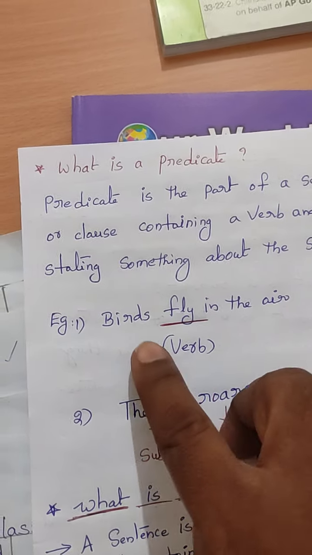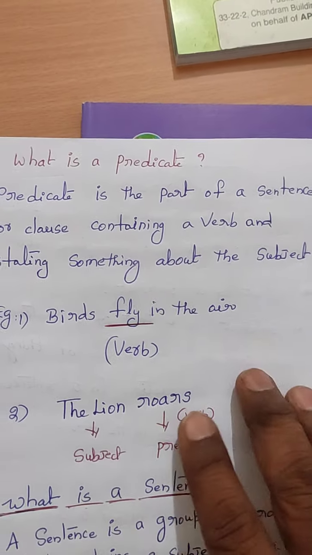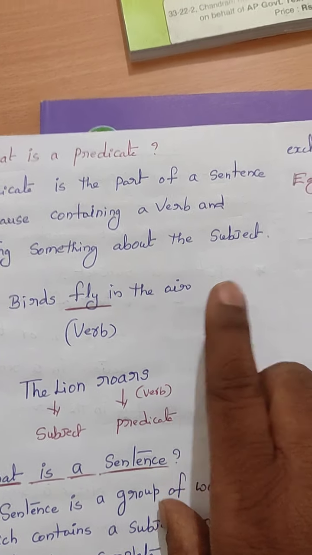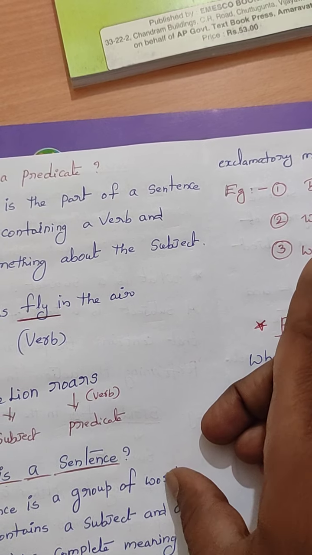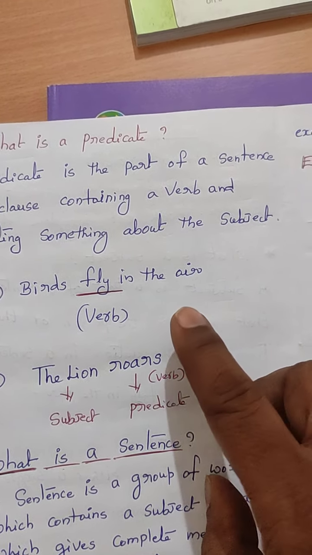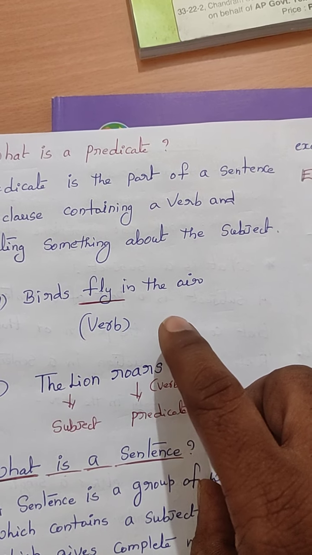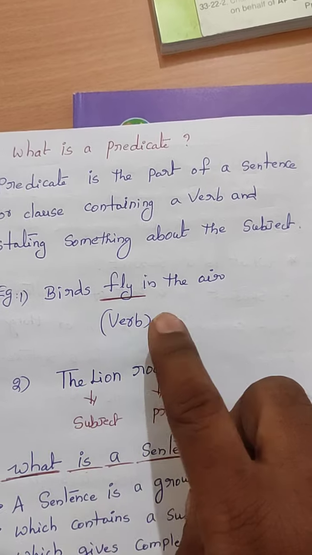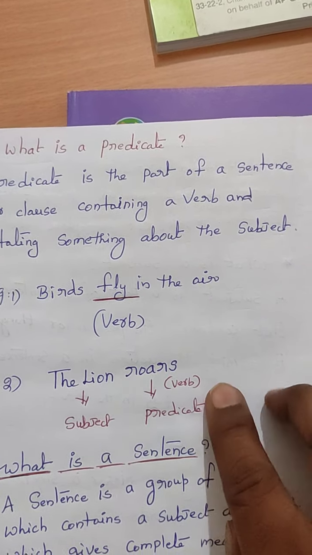Here in this case we are talking about only the birds. But in the second case, the birds flying in the air were shot dead. So now in the second part we are talking about the birds flying in the air. We are not talking about only birds. Birds flying in the air.